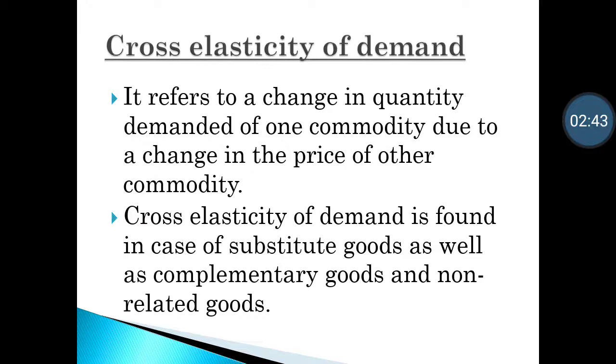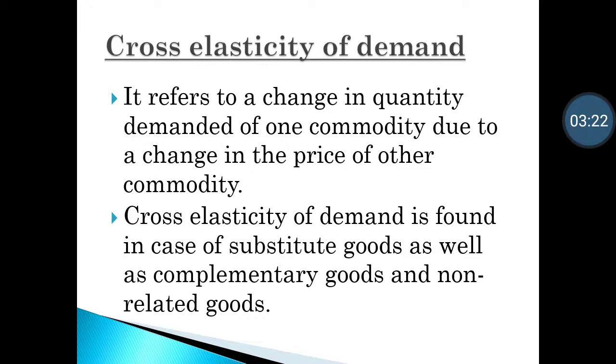If I tell you in example form, tea and coffee, these are both commodities. Let's assume that the price of tea increases. What will happen to the demand of coffee? As the price of tea increases, people now switch to drinking coffee more. So in this case, when the price of one commodity increases, demand for the other commodity increases. This is the example of substitute goods. Substitute goods are those goods which can be replaced with another commodity.